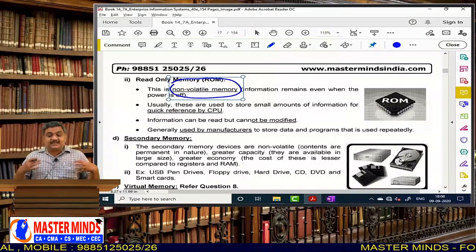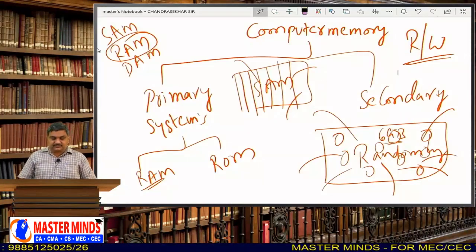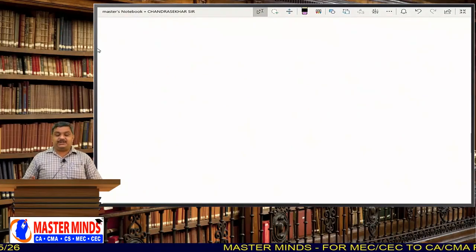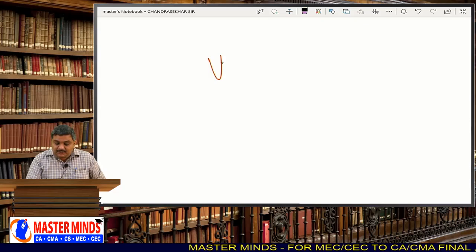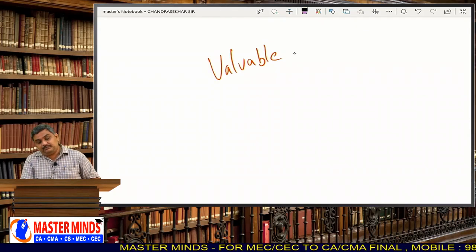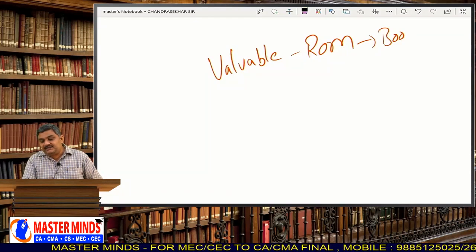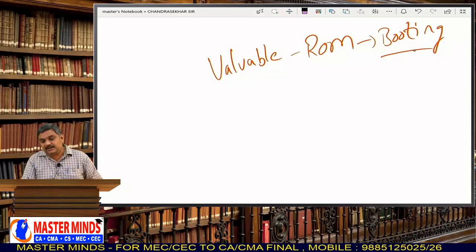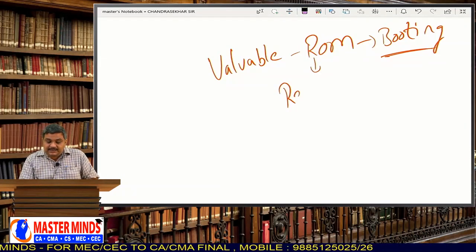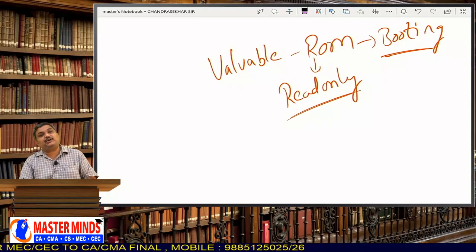So, why is it read-only memory? Because the manufacturers of the computers put some valuable information inside the ROM, which is very much essential for booting the system. That is why it is made read-only. That means you can only read what is there inside that memory.